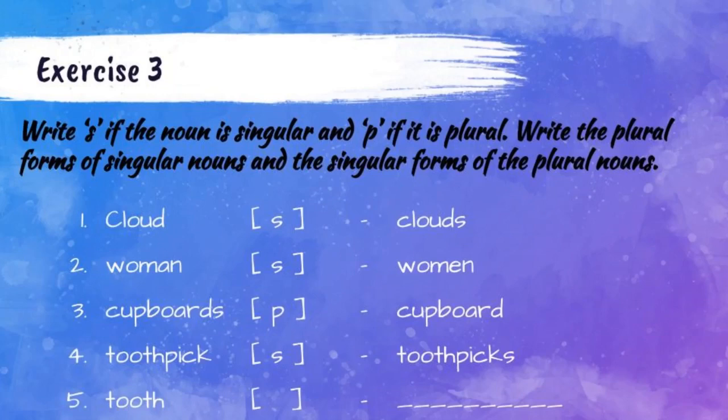Yes, we know very well that tooth is a singular noun because we are talking about one tooth. So inside the box write the letter S because it is a singular noun. Then what we have to write? Plural form of tooth. So what is the plural form of tooth? Yes, absolutely right. It's teeth. So teeth. You have to write teeth in an empty space. Okay students, now we have seen the first 5 in the given exercise, reminding you should try in your grammar book.